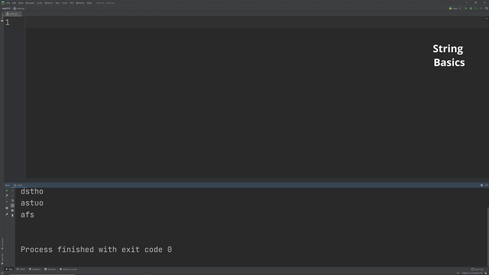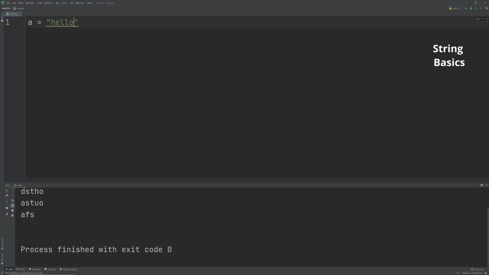Strings in Python are words that are surrounded by quotation marks. So, for example, "hello" or 'hello'. These are both strings, okay? These are strings because they are surrounded by quotation marks. To assign a string to a variable, all you would have to do is use an equal sign, and there you go. That is basically a string variable.